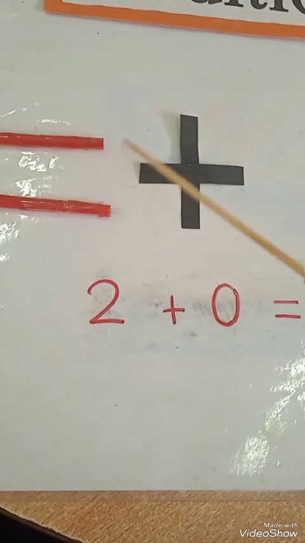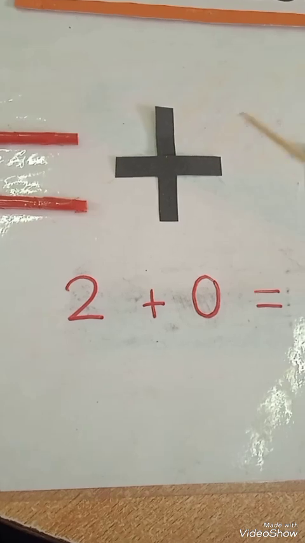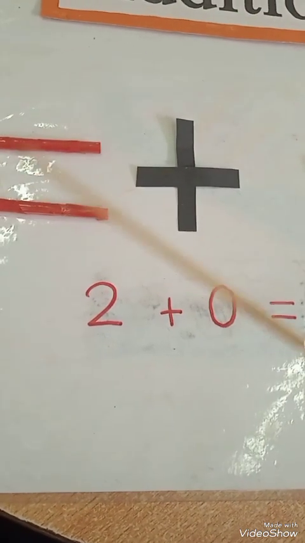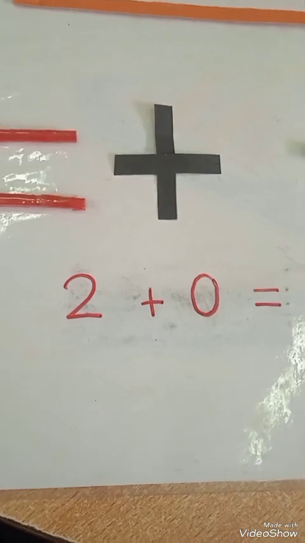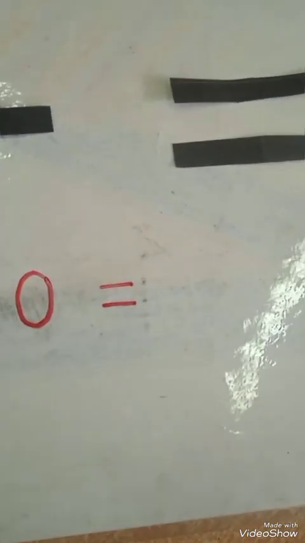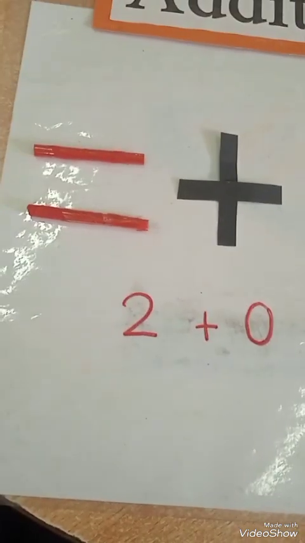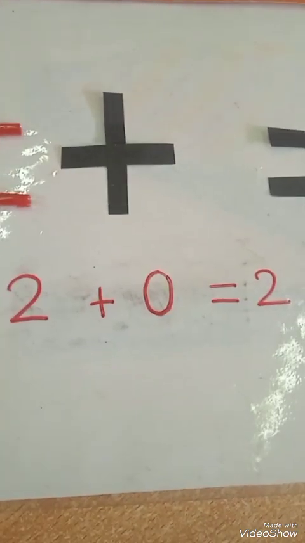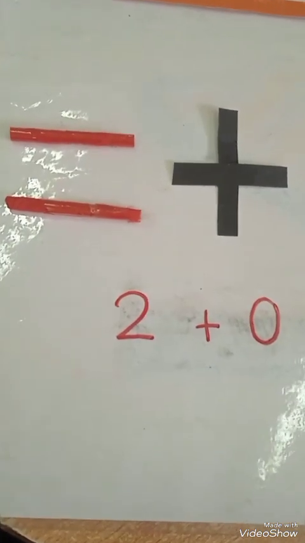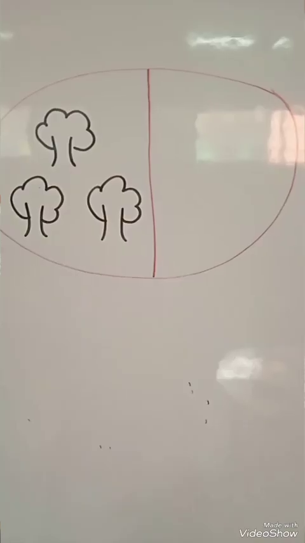Count with me. 1, 2. So how many objects are there? There is 0, but 2 objects are there. So we will write number 2 because there are 2 objects on this side and there is nothing, but we will count the objects that are present and that we can see.